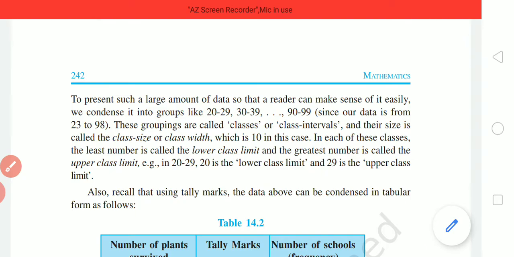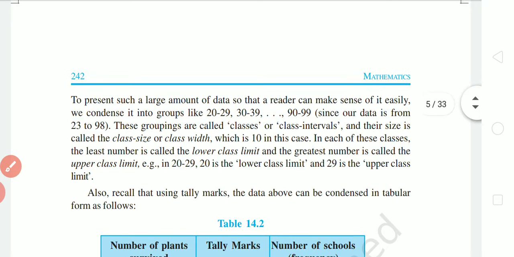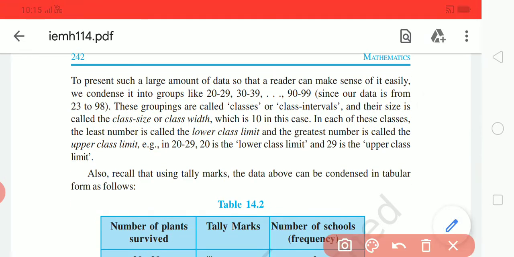Now see here, this is called the class or the class interval. Classes or class interval, the same thing. Their size is called the class size, or class width, which is 10 in this case. Here it looks like 9 because this is not a continuous frequency grouping.